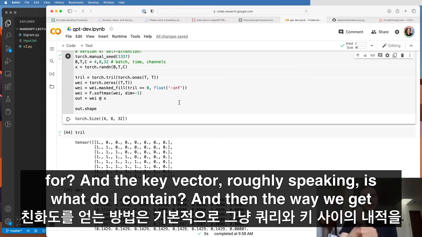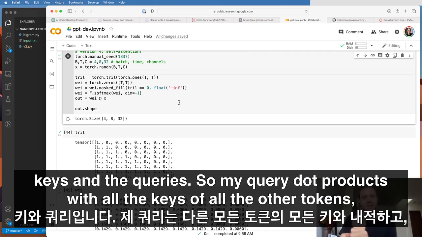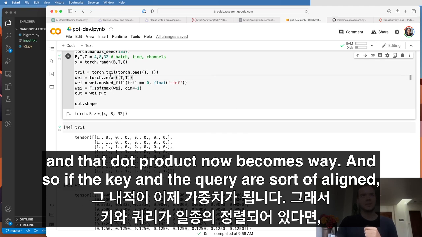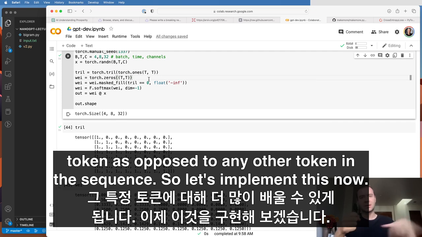And then the way we get affinities between these tokens now in a sequence is we basically just do a dot product between the keys and the queries. So my query dot products with all the keys of all the other tokens, and that dot product now becomes wei. And so if the key and the query are sort of aligned, they will interact to a very high amount, and then I will get to learn more about that specific token as opposed to any other token in a sequence.